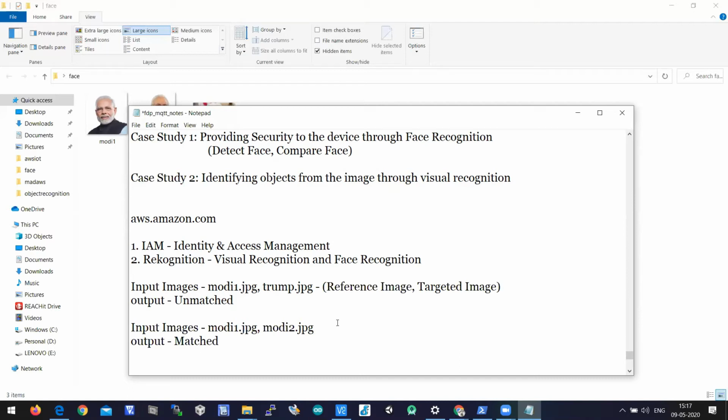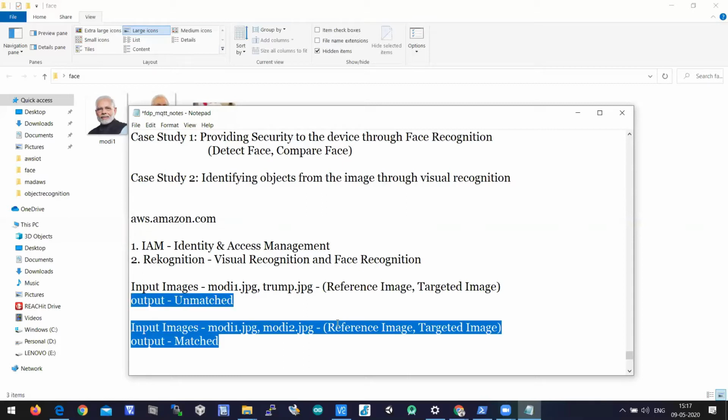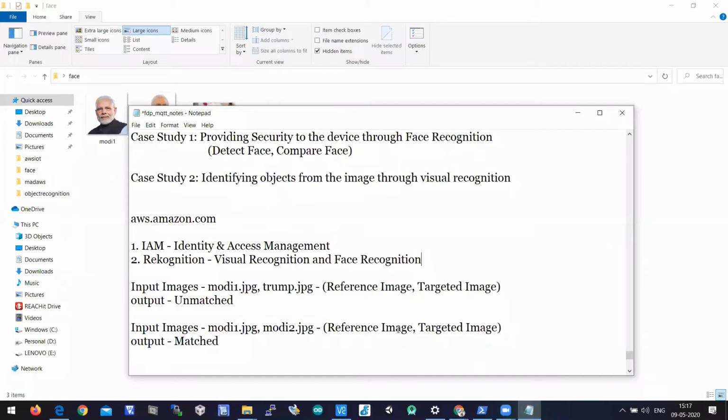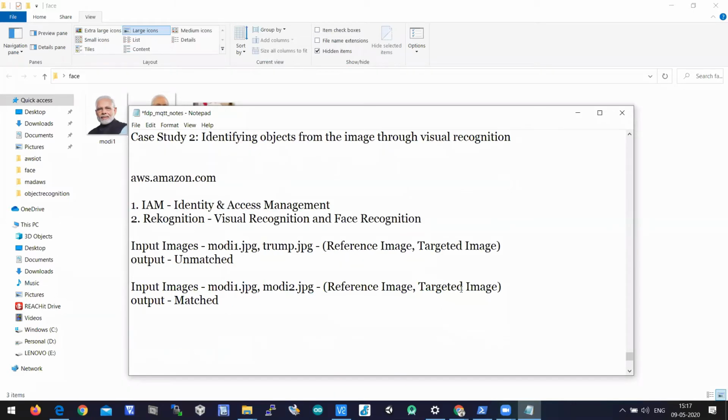When you pass the reference image modi1.jpg and the target image modi2.jpg, it should say that the output is matched. This is what you need to achieve when we call the API from a program. So the API is compare_faces, right? So let's do that.